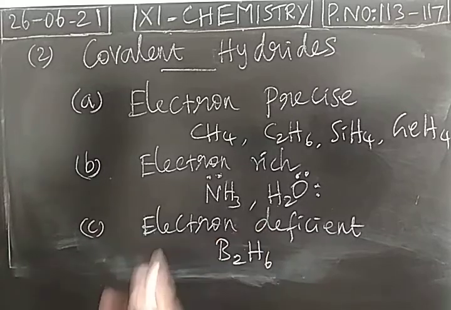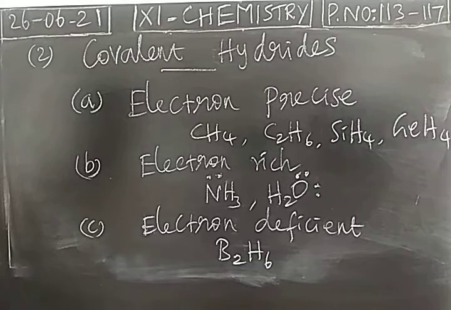But when you take diborane, the octet rule is not obeyed by boron. Boron will not obey the octet rule. So this is electron deficient in nature. So covalent hydrides are of 3 types: electron precise, electron rich, and electron deficient.